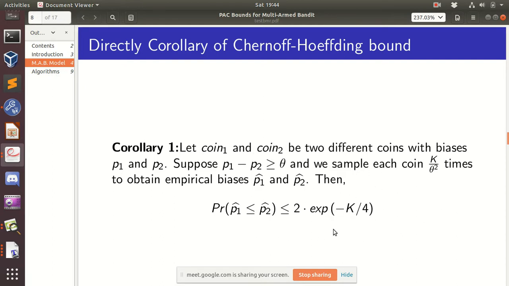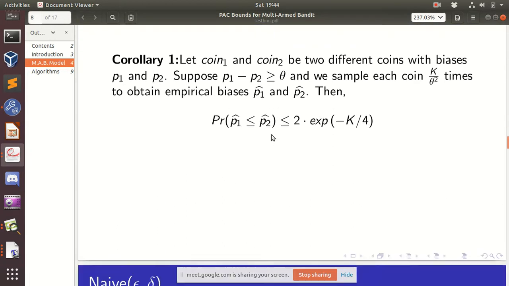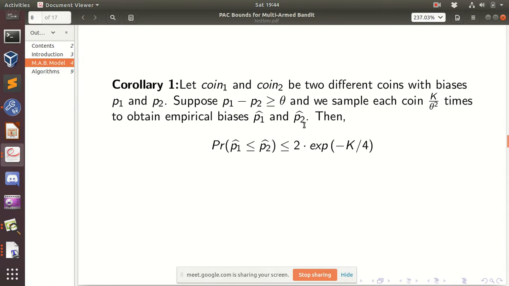This is the inequality around which the entire idea of the algorithms revolves, at least in this particular setting. Here, theta is non-negative, no? Yes, theta is a positive value, so p1 is greater than p2.